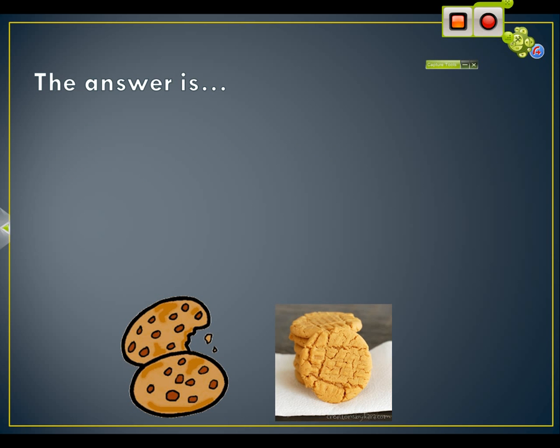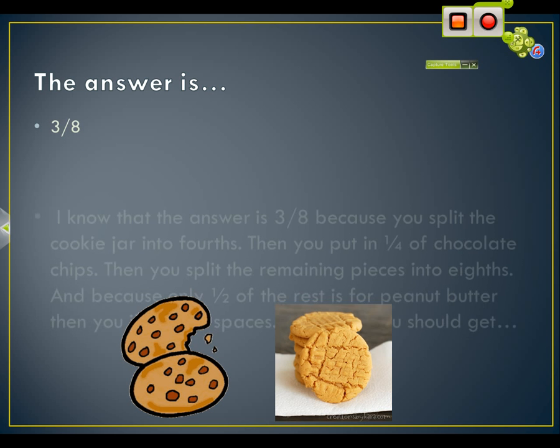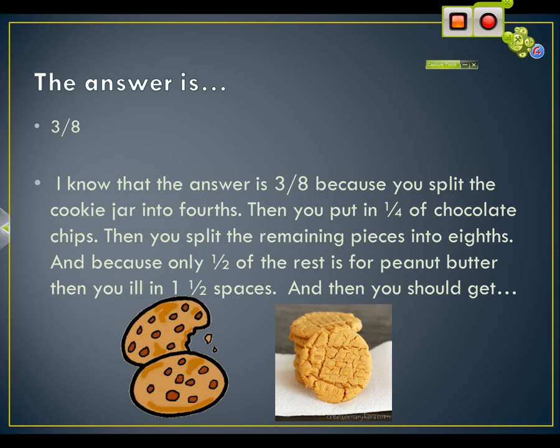The answer is 3/8. I know that the answer is 3/8 because if you split the cookie jar into 4s, then you put 1/4 of chocolate chips, then you split the remaining pieces into 8s. And because only half of the rest is for peanut butter, you will then fill in 1.5 spaces. And then you should get 3/8.